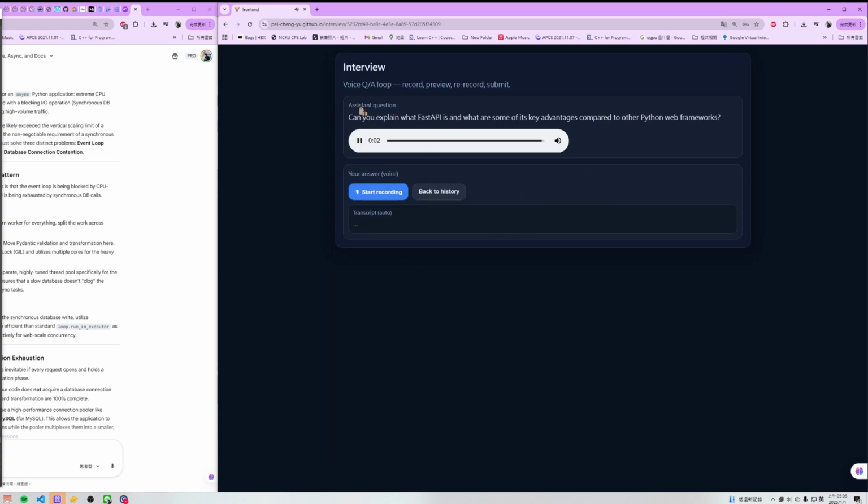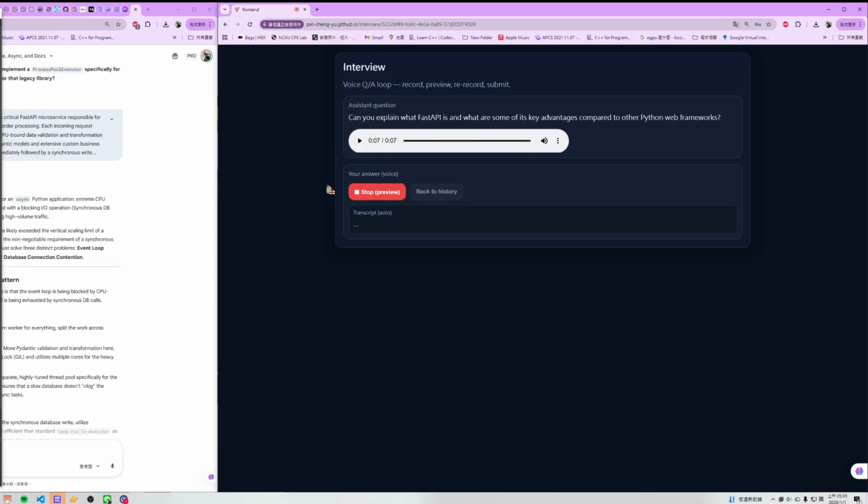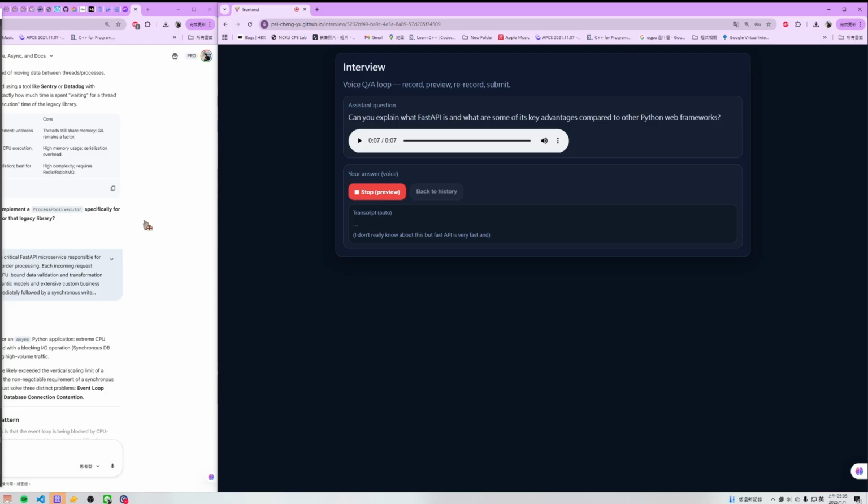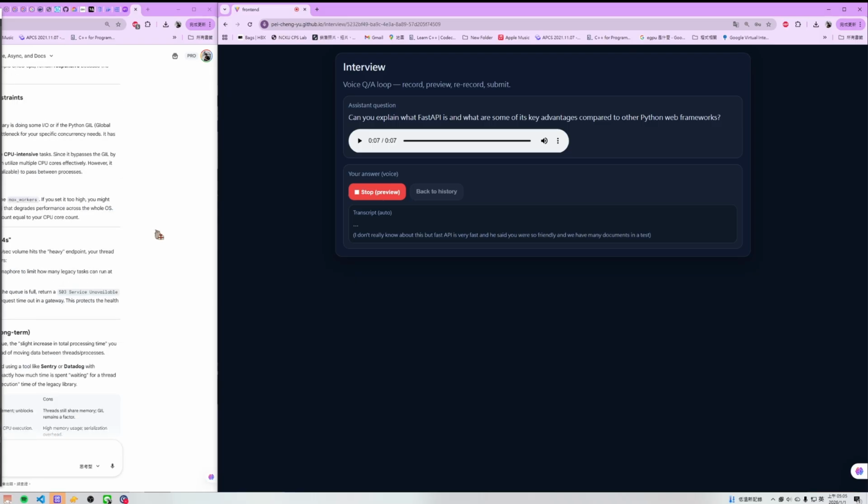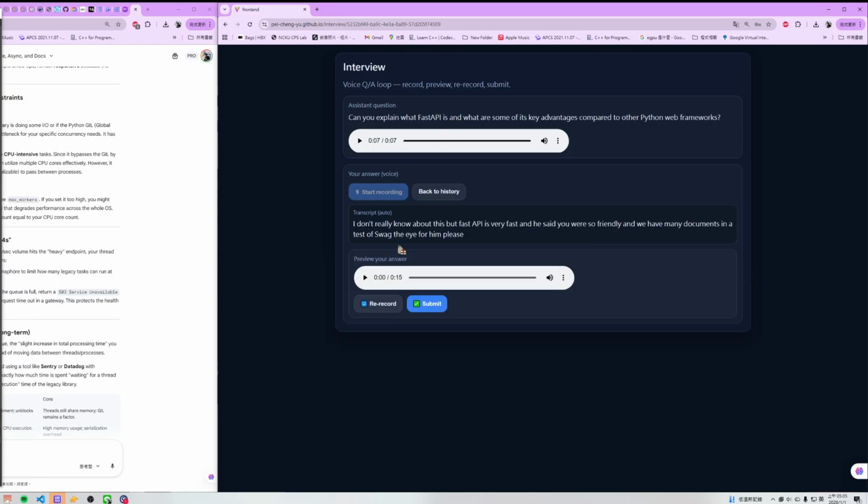Can you explain what FastAPI is and what some of its key advantages are compared to other Python web frameworks? I don't really know about this, but FastAPI is very fast and user friendly, and we have many documents and can test with Swagger UI. And yes, we can record it, but we can start over here.